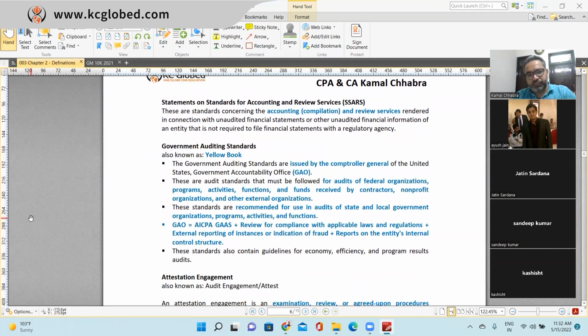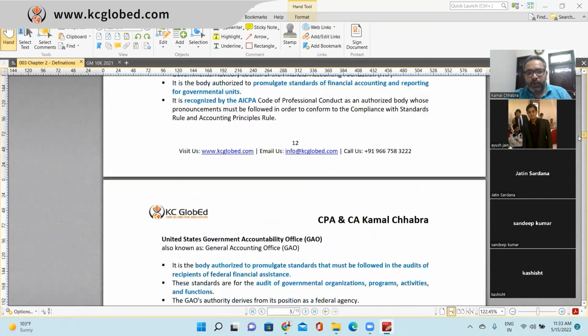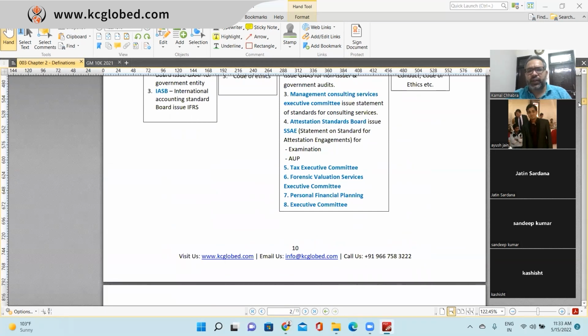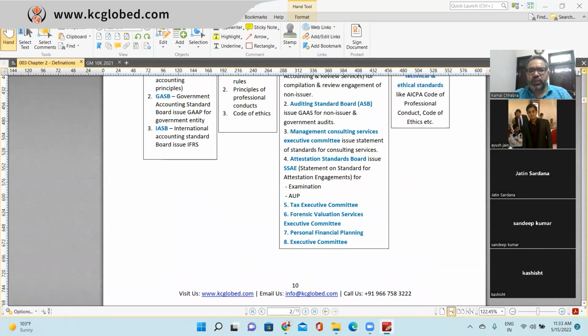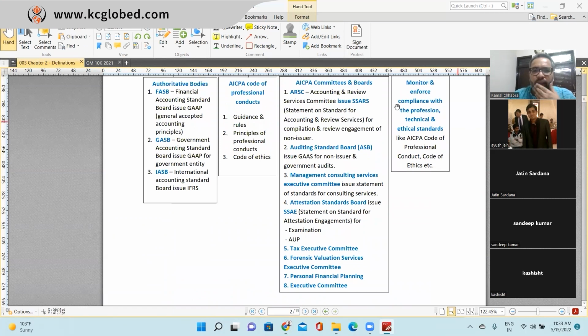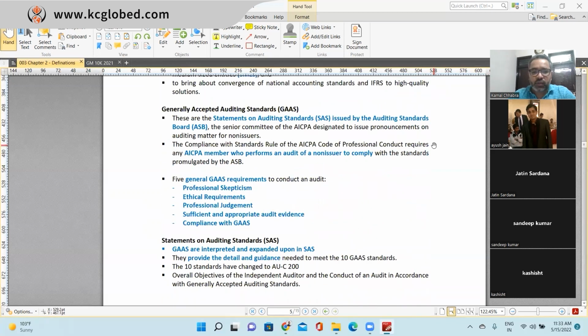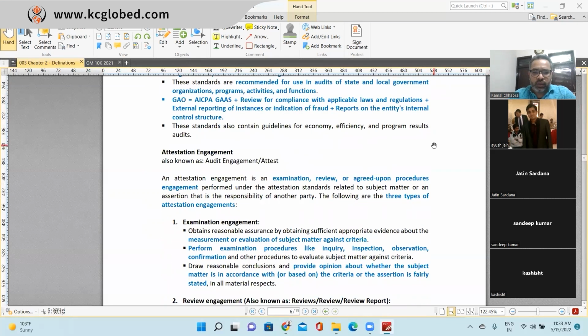So this is the next one. If you go back again to the same chart where I have summarized all these things, all those dots which we are explaining here are very well connected with this chart. If you see the first one, ARSC, right? Accounting and Review Services Committee, they issue SSARS. What is SSARS? Statements on Standards for Accounting and Review Services. When you are performing a review engagement, you will be following SSARS. So here you need to keep in mind three things.